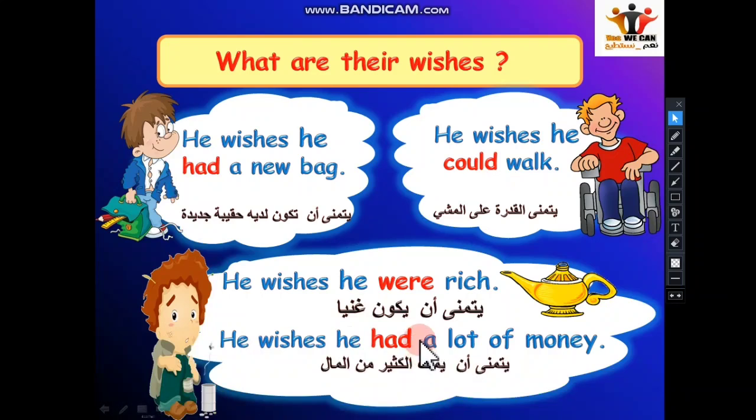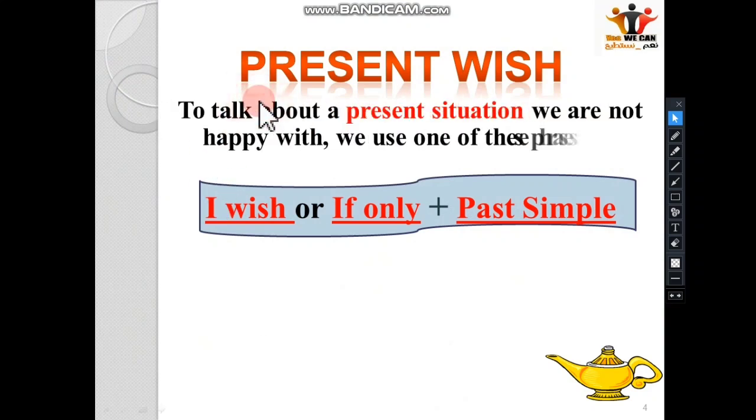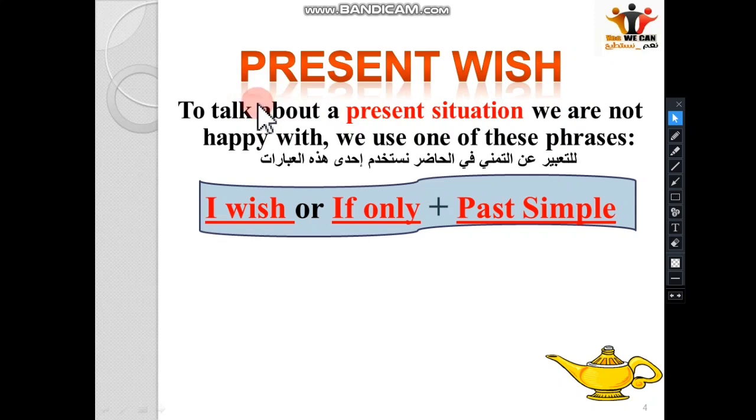So here you can clearly see that we have used the past simple to talk about our present situations. Great. Let's talk about the rule and the use here. To talk about a present situation we are not happy with, we use one of these phrases.